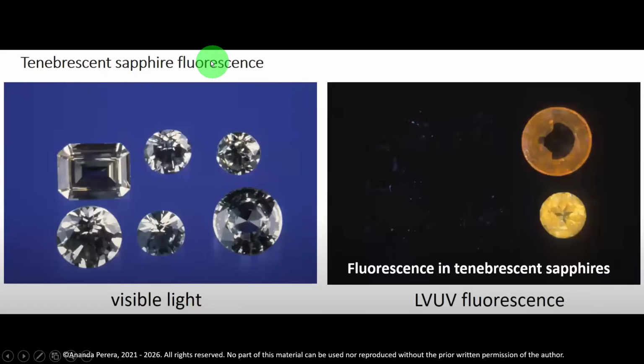And sapphire fluorescence. When we see tenebrescent sapphire fluorescence, this is visible light, and in visible light this is the color. Under long wave UV fluorescence, tenebrescent sapphires change color. Some sapphires also behave like this.